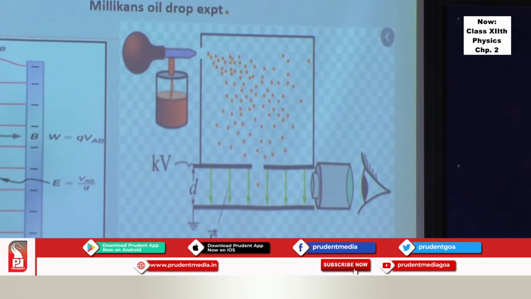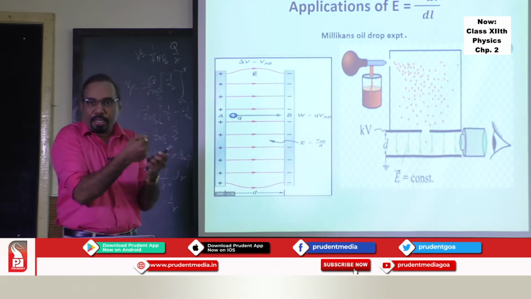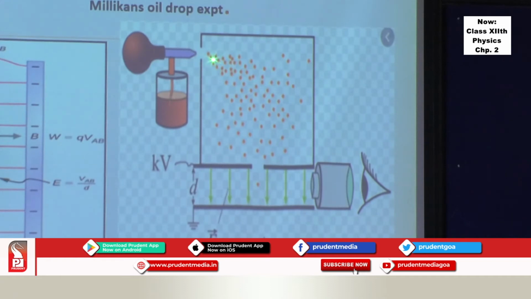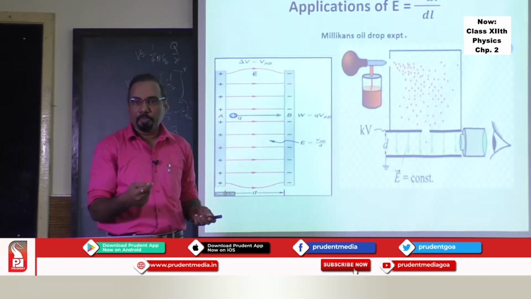Now, what is done in this experiment? With the help of a spray gun or atomizer, the oil is sprayed, and due to the friction, the oil gets charged, and this charged oil drop falls through this hole. This charged oil drop in the electric field is then viewed with the help of a microscope, and the terminal velocity of that charged drop is found.